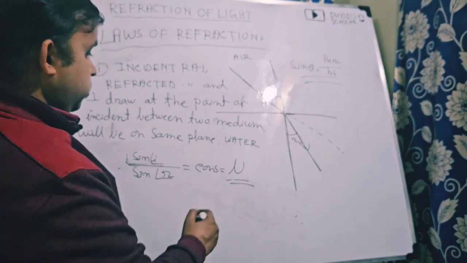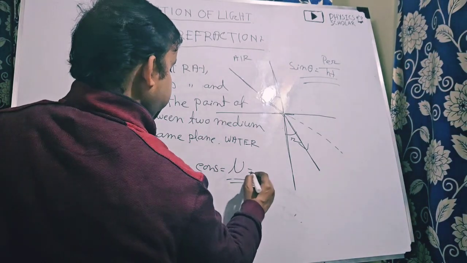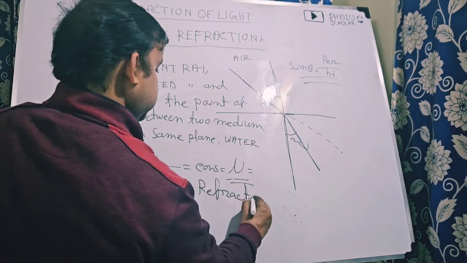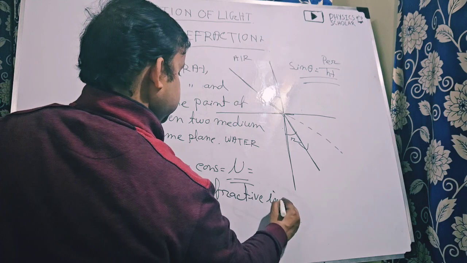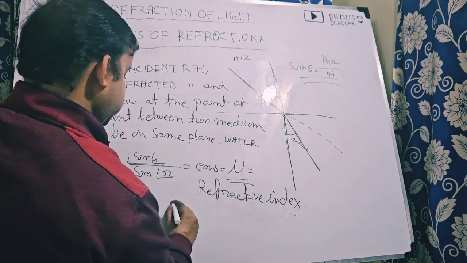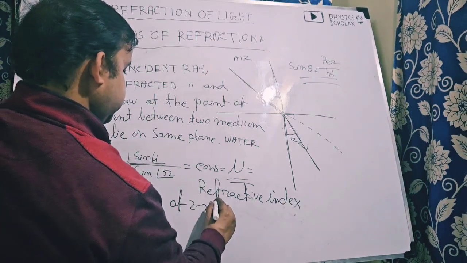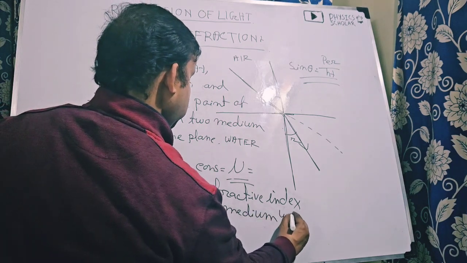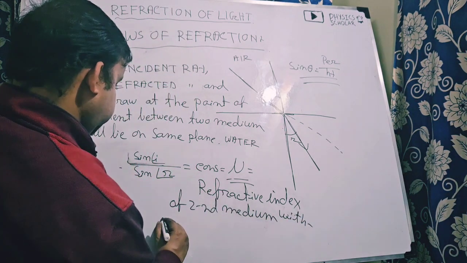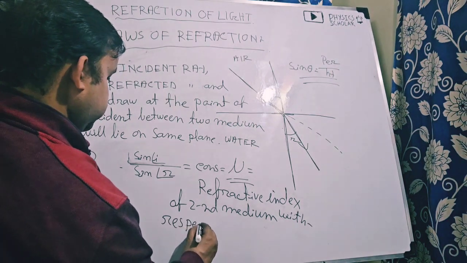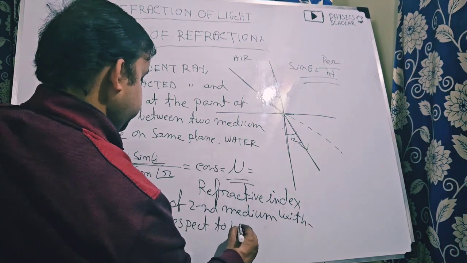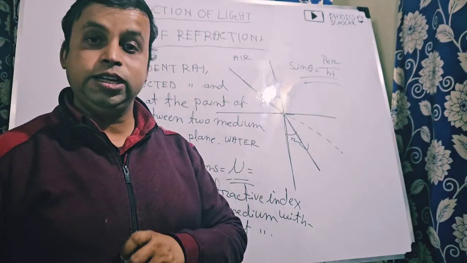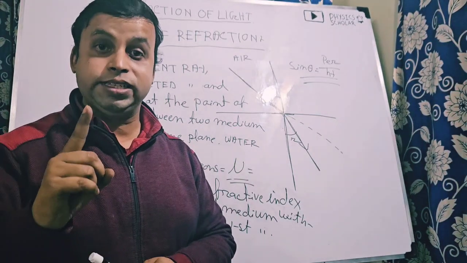This mu is also known as refractive index of the second medium with respect to the first medium, that you have to mention.